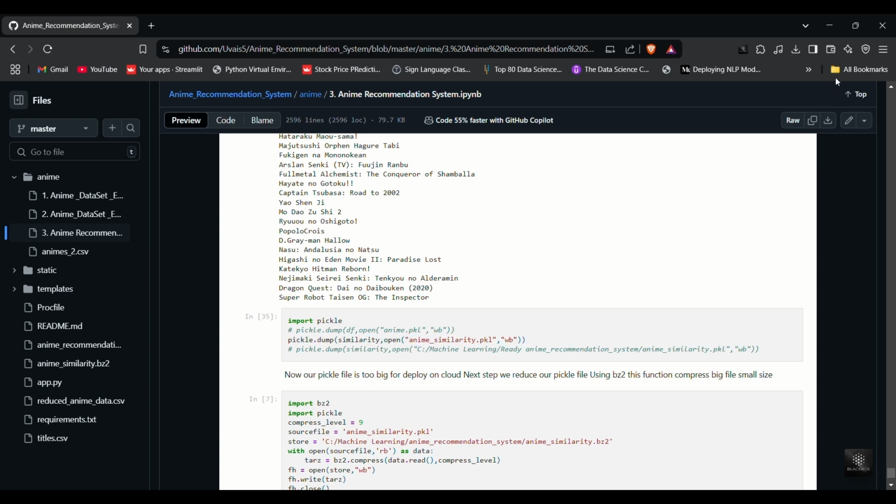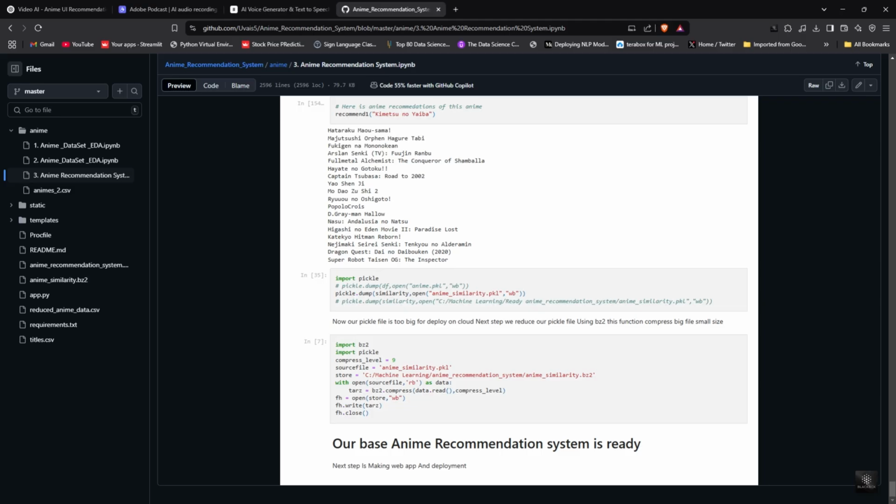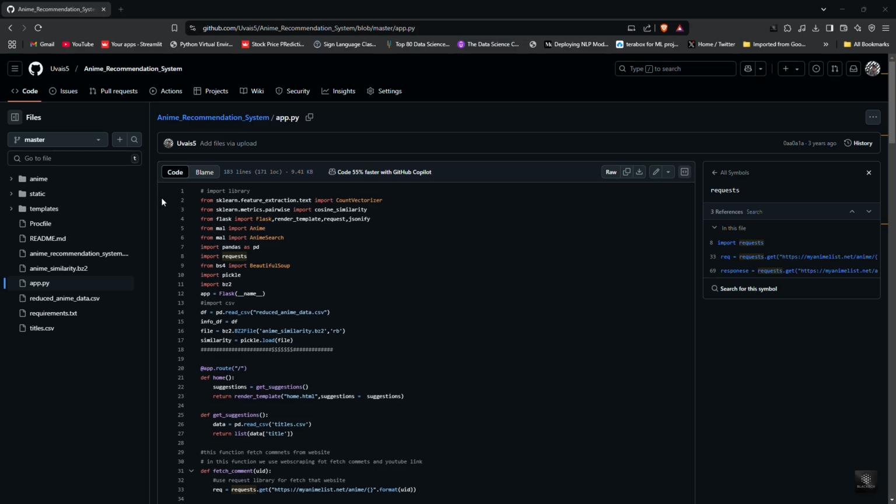However, our Pickle file is too large to be deployed on the cloud. To reduce its size, we use BZ2 compression. This will make deployment easier and reduce storage space. Now our anime recommendation system is ready. The next step is to build a web app and deploy it, so users can input anime names and get recommendations instantly.